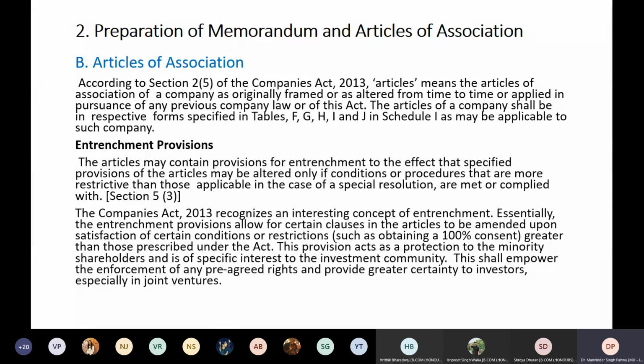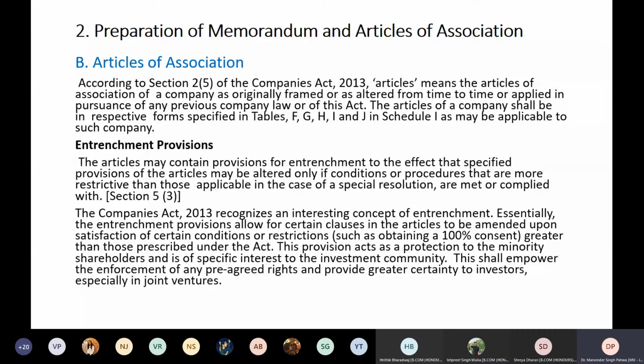So the Companies Act 2013 recognizes an interesting concept of entrenchment. This was not there before. This has been introduced only from the Companies Act 2013. Essentially, the entrenchment provisions allow certain clauses in the articles to be amended only upon satisfaction of certain conditions or restrictions, such as obtaining 100% consent. Means there will be certain restrictions on certain articles of the company which will require 100% consent of all the members of the company, and only then can they be changed, as prescribed in the Act.